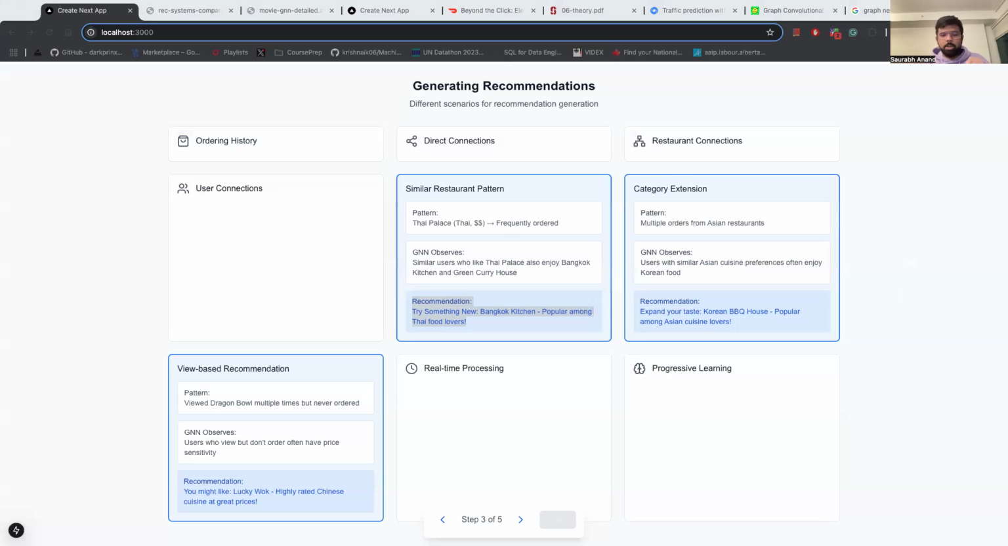So they notice, among that vast network that they are continuing to build, that among users who have a price sensitivity, Lucky Walk Chinese restaurant is quite popular, right? And so it will recommend to Sarah, hey Sarah, a recommendation might come again at 2 or 3 o'clock, whenever she orders at her usual time, you might like Lucky Walk, highly rated Chinese cuisine at great prices. So yeah, this is how it is analyzing through such a wide array of features to give such personalized recommendations.